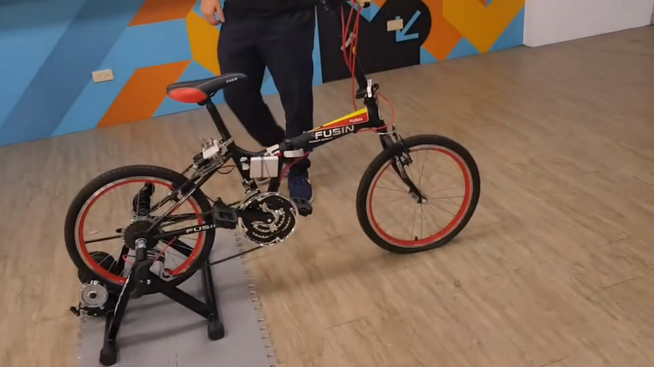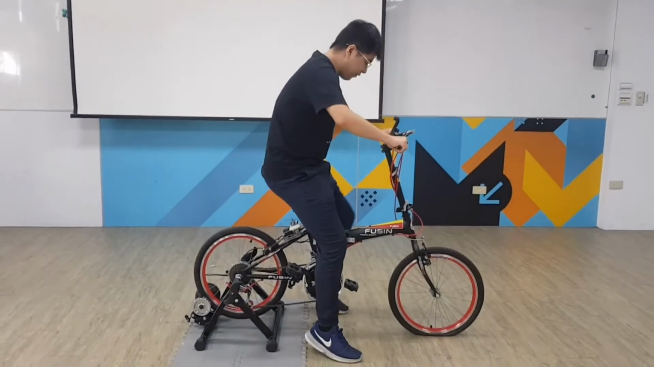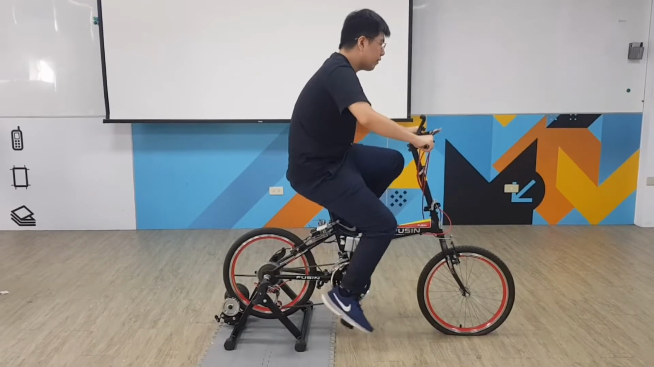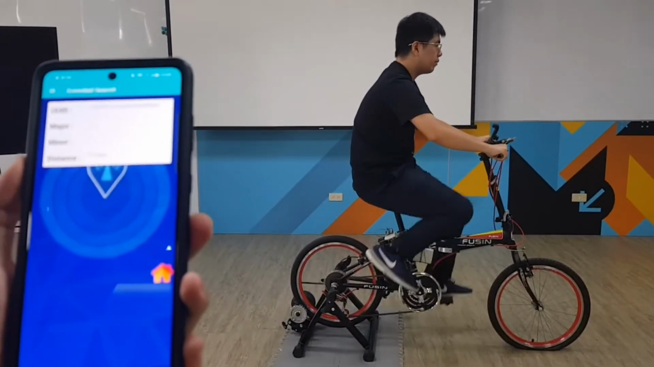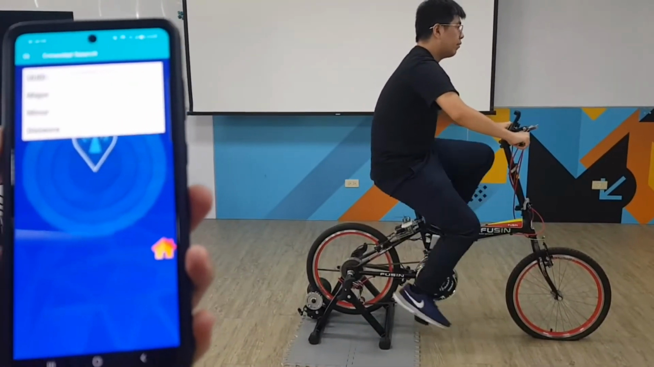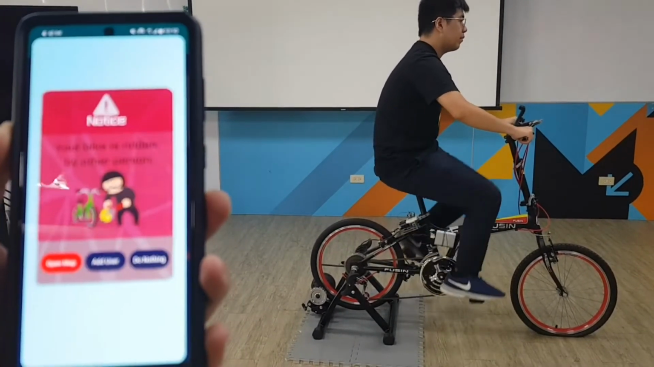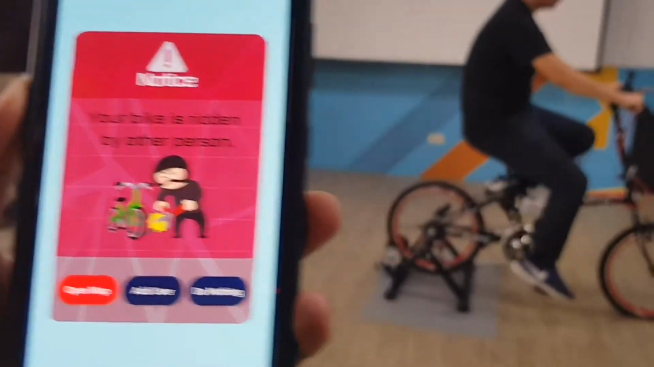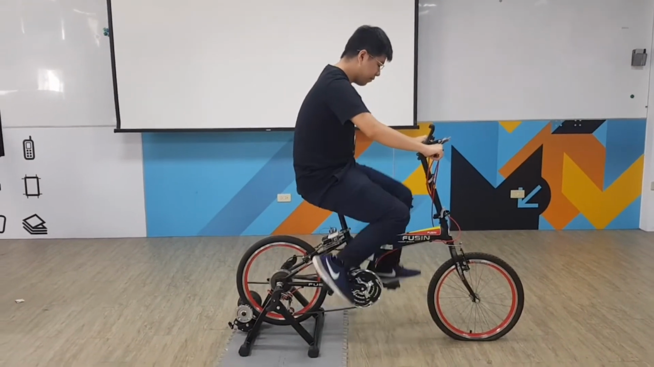I'm riding the bike. Now if we send a person who has no data on the device to ride the bike, after around 10 to 15 seconds the device will recognize the rider. Also to clarify, because we are presenting with the bike held still, we need completely different data to ride on the road. The bike won't recognize me if I ride on the road now. As you can see on the phone, it says your bike is ridden by another person. What we can do now is either add this person to our device or track down our bike's location.